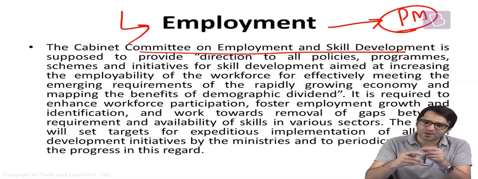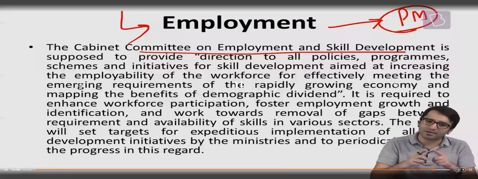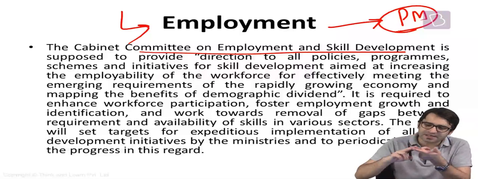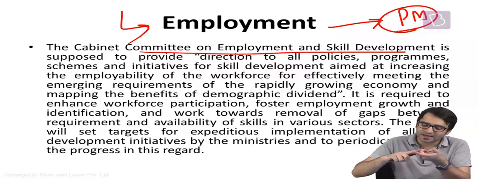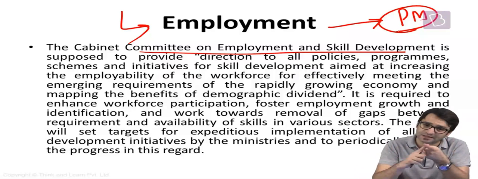So as of now, we have 8 cabinet committees. For every cabinet committee, what is the role? What is the function that you have to remember? That you have to memorize. You also have to remember another thing. Who is the head of this particular cabinet committee? Because except 2 committees, the Cabinet Committee on Accommodation, which is headed by the Home Minister, and the Cabinet Committee on Parliamentary Affairs, which is headed by the Home Minister. Except these 2 committees, all other cabinet committees are headed by the Prime Minister himself. That's another important note that you have to make note of.